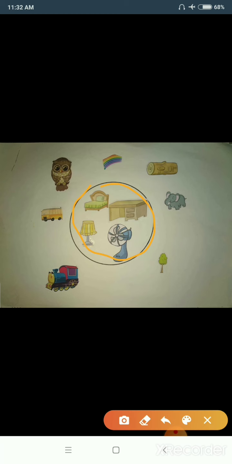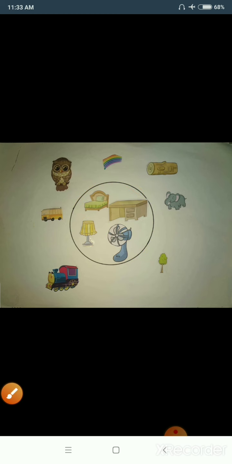And what is inside the circle? There is a bed, a table, a lamp, and a fan inside the circle.